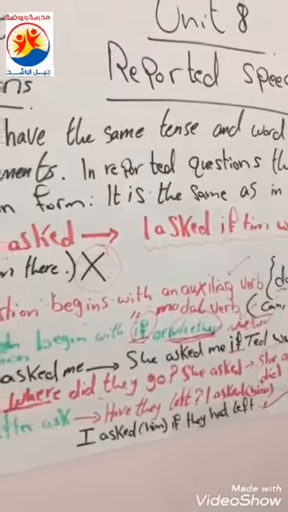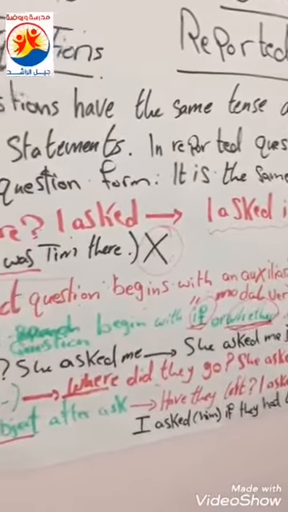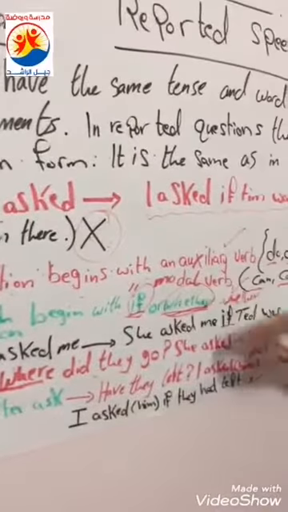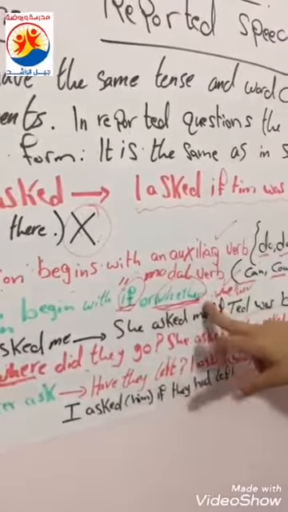Do not forget that to start the questions, we can use an auxiliary verb or modal verbs with if and whether.